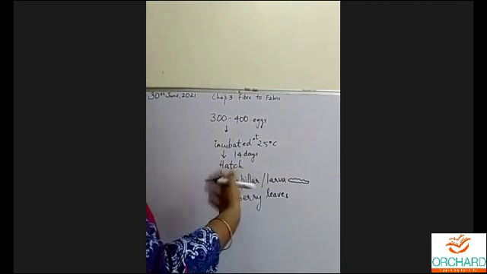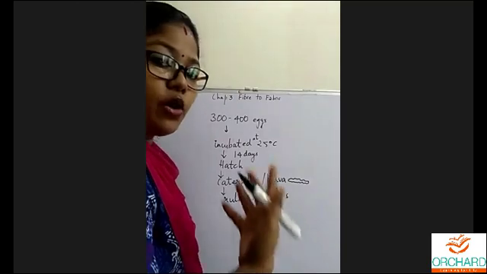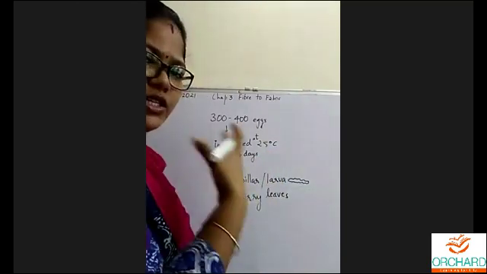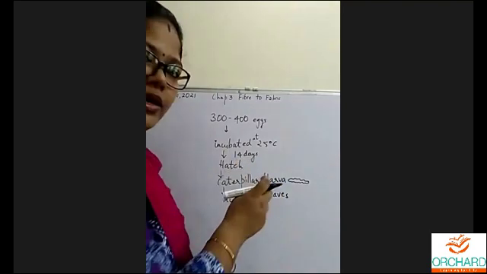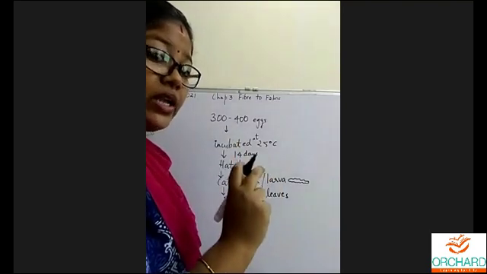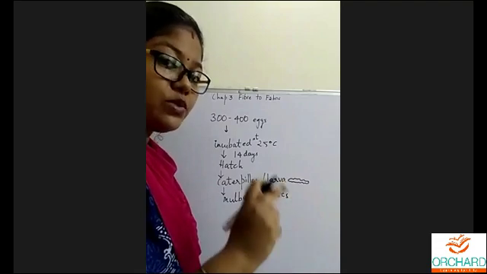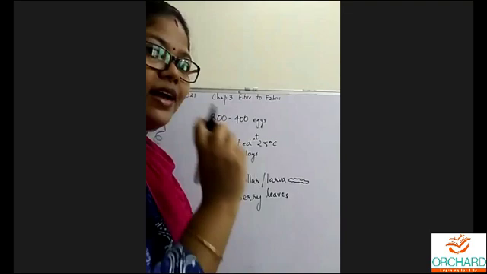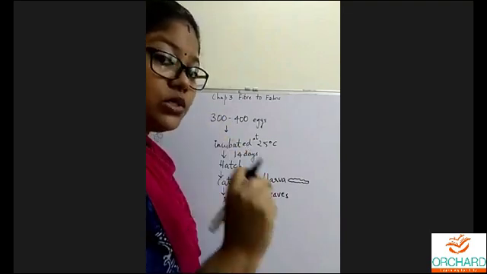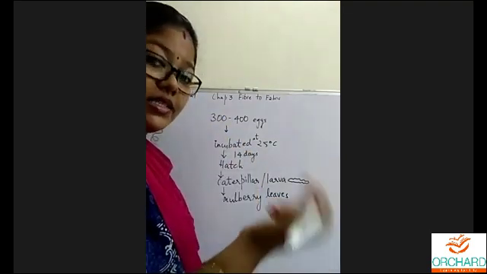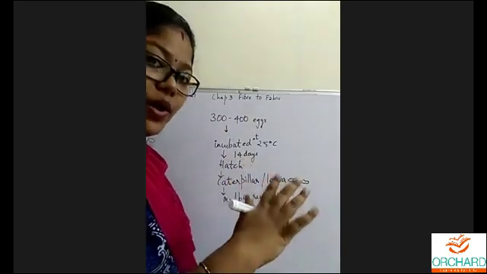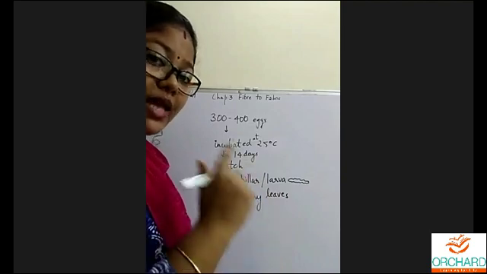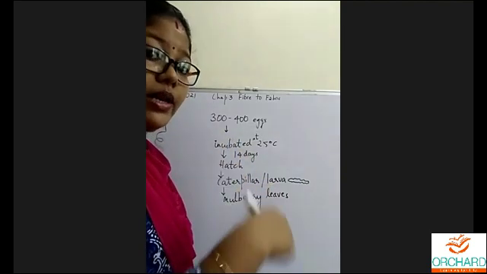Then they start eating. They eat for 1 month, for 4 weeks, they keep eating the mulberry leaves. The caterpillar eats 50,000 times more than its weight. Yes, you heard it right. And in this 1 month, in this process of eating, it grows 10,000 times more than its size.